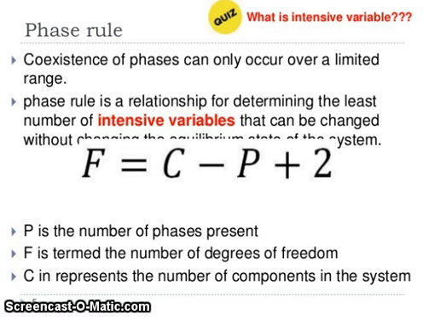So you can see here the relationship, and you should focus on this relationship and try to understand what is the meaning of this relationship. So you know here F is equal to C minus P plus 2. What is the meaning of F, what is the meaning of C, and what is the meaning of P? Here P is the number of phases present, F is the number of degrees of freedom, and C represents the number of components in the system.